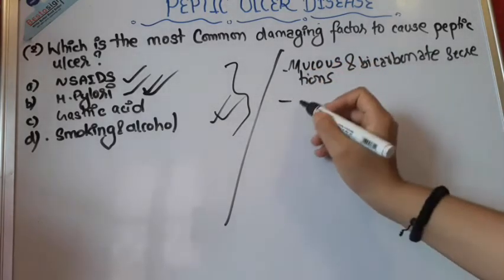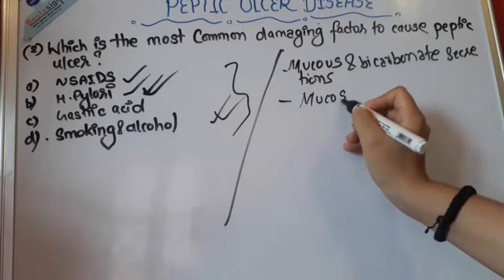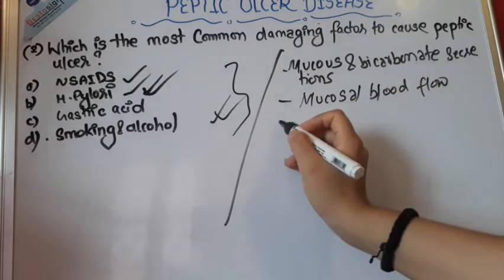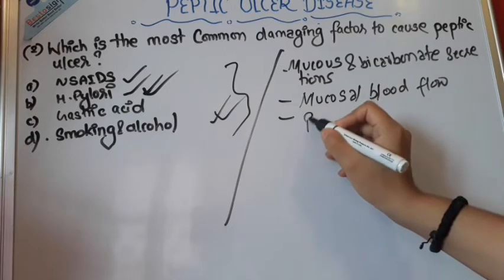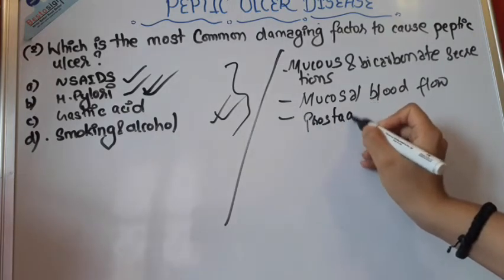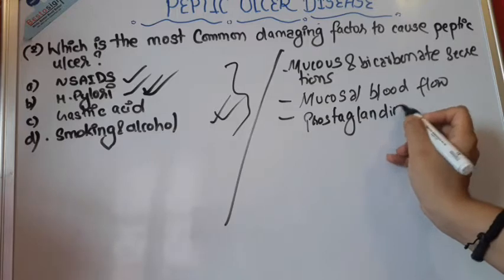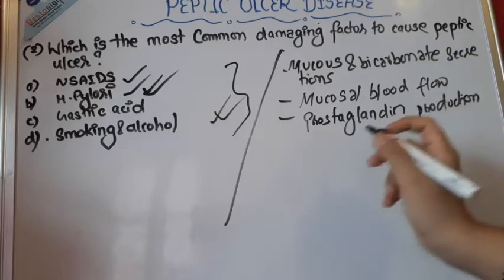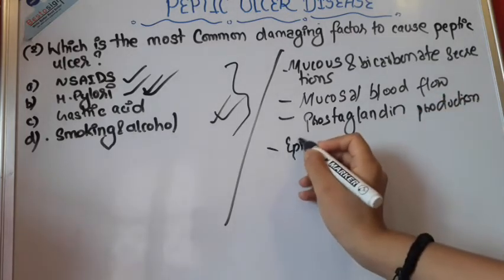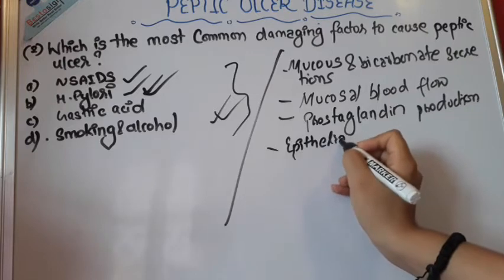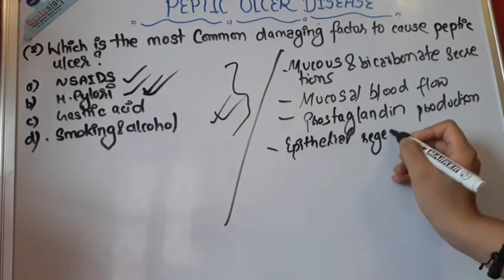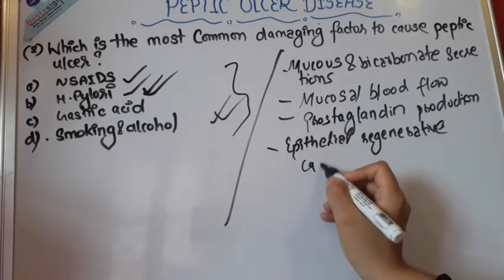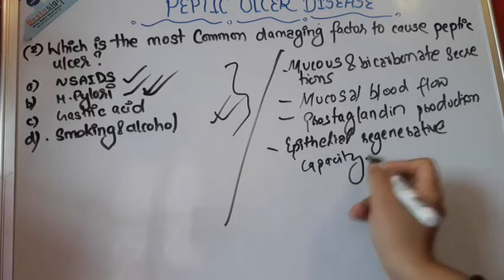Okay, next thing is mucosal blood flow, prostaglandin production, epithelial regenerative capacity.